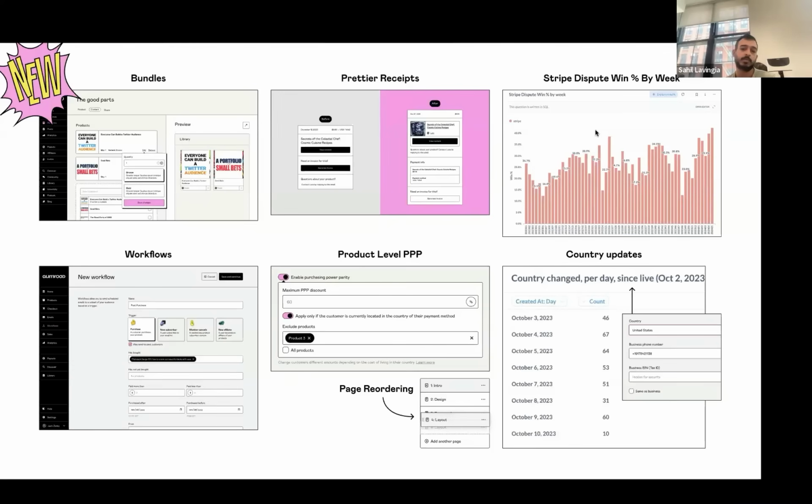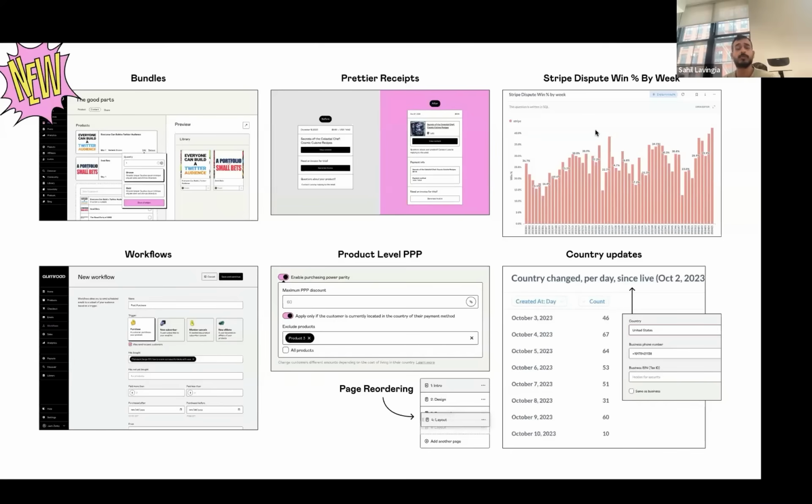PPP, which is purchasing power parity, which people love, allows you to have a different price based on the region of the buyer. If they're in a place that has less purchasing power, the price of the product goes down, but you might have a product you don't want to include as part of that, let's say a consulting call. We now allow you to turn that off and exclude products. So that's been very successful, over $1 million of PPP volume.